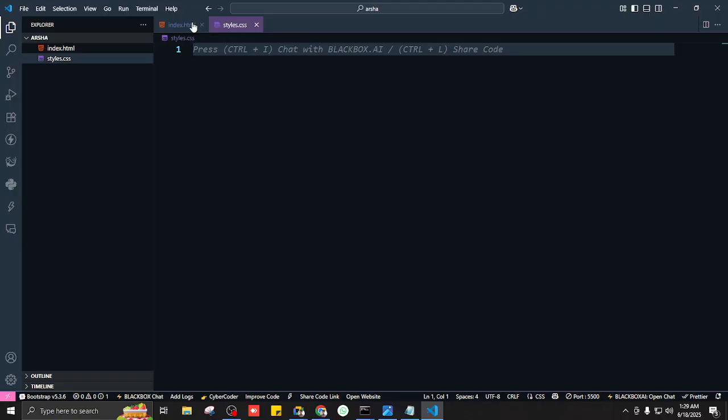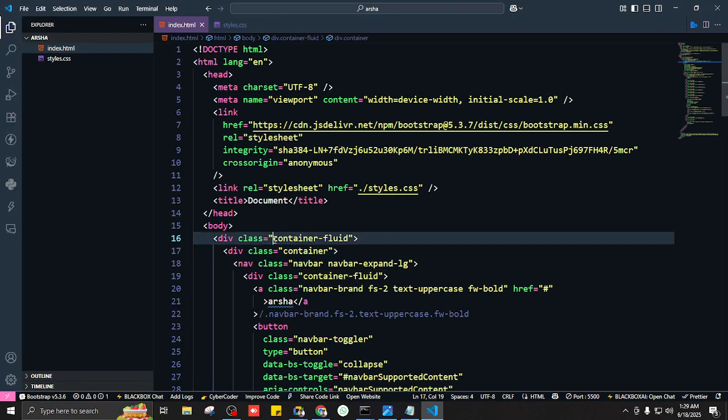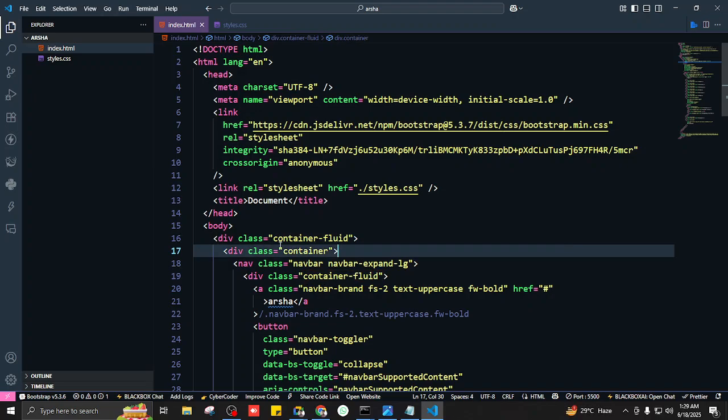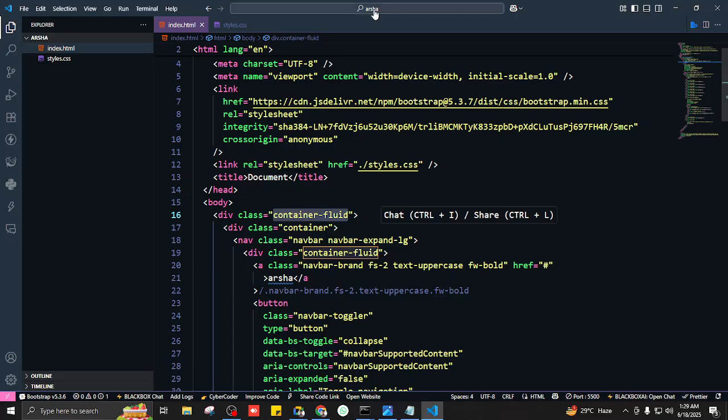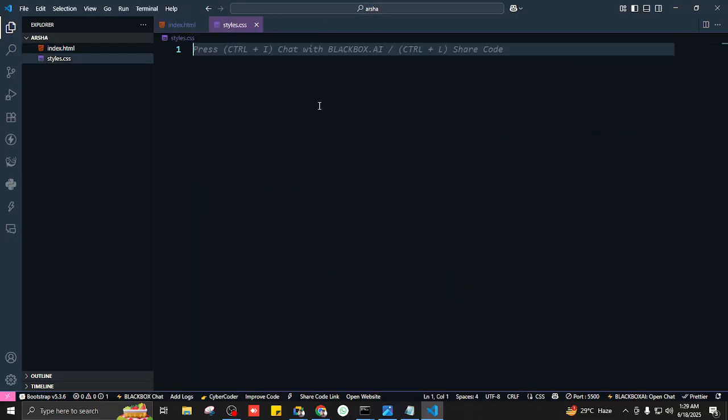Would we target container fluid because we want to have the background on this container fluid? Yeah, we want to have the background on this container fluid, so we are going to target this container fluid in CSS. Is that it? Yeah, but there would be a problem. Is it only one container fluid on our website, or would we have multiple container fluids on our website?